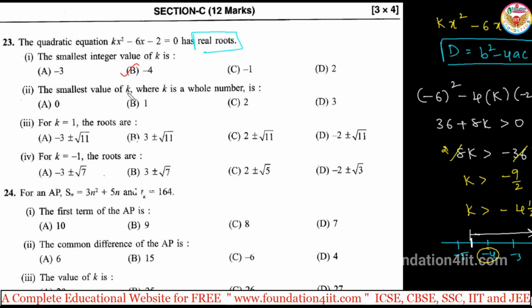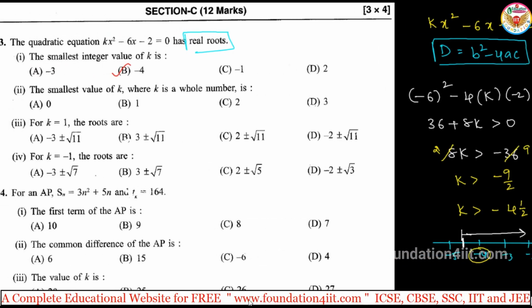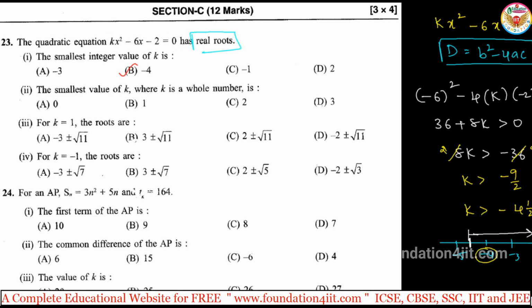Next, the smallest value of k, where k is a whole number. Whole numbers start with 0, so the smallest is this one only. Next to 0 come 1, 2, and so on; they continue, right? The smallest whole number is 0, while the smallest integer is minus 4. So the smallest whole number is also asked, and it's 0. Just by solving we can answer all this.